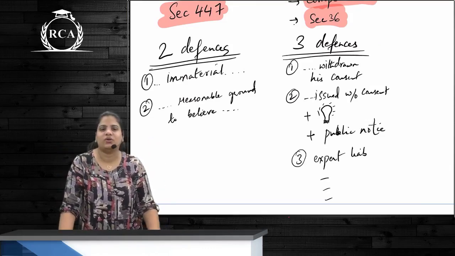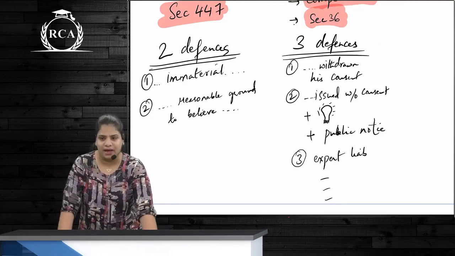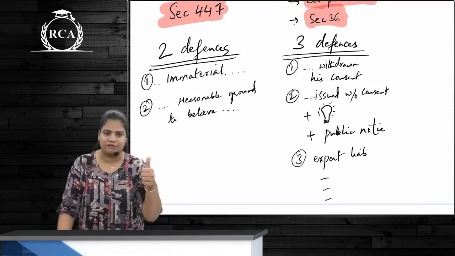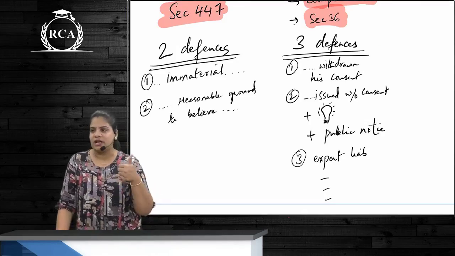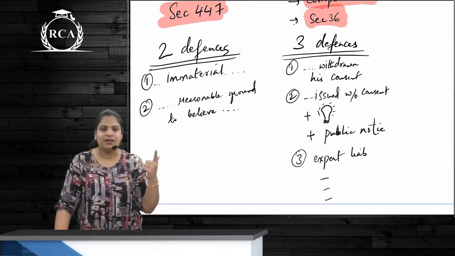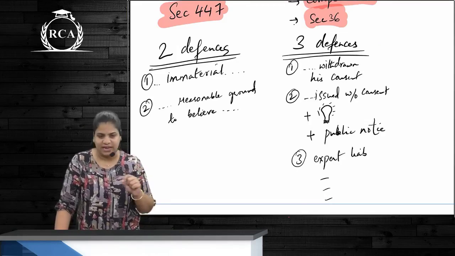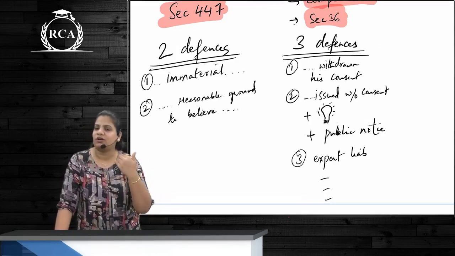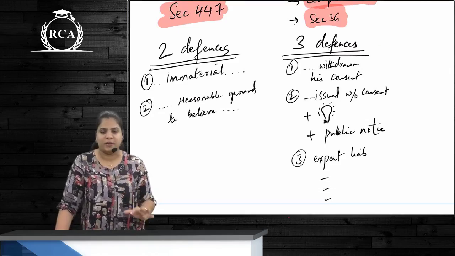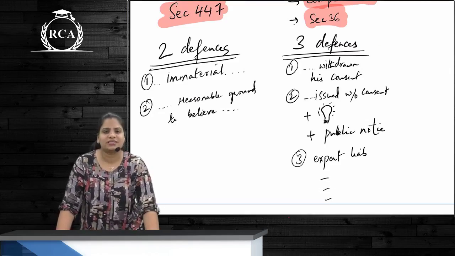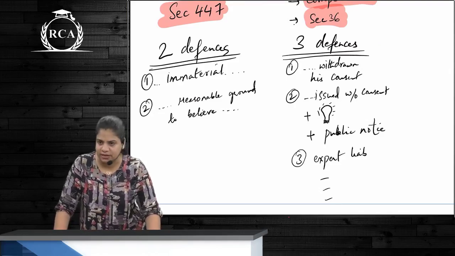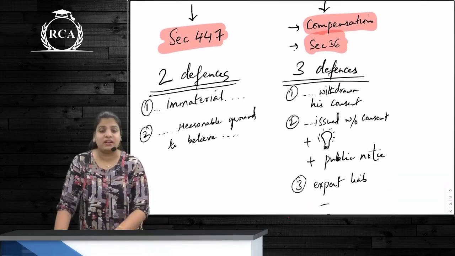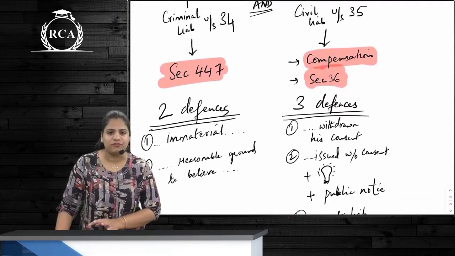And third one, holding the expert liable. So directors are holding expert liable if these three things are being satisfied. First is, expert was a competent person, then he has given his consent for the issue of prospectus, and he has not withdrawn the consent before the prospectus was issued. So in this case, the expert will be liable. Correct? Simple.